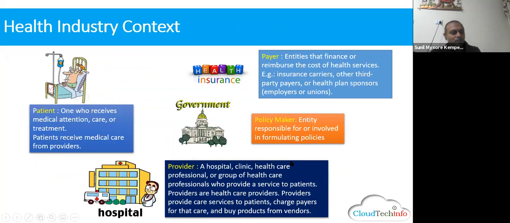Okay, what I'll do is explain this concept for you. Once I finish this concept, we take a 10 minute break, then we come back. Okay, see, we are talking about the health industry, because in the next slide I'll be talking about what an enterprise is, what it constitutes.